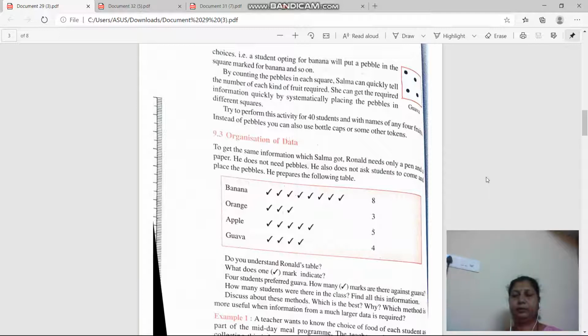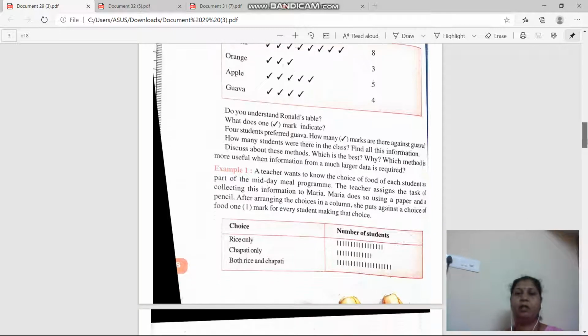Next thing, this is the organization. Don't you see some difference in that? The arrangement of data from the first time, then the second time, and now this one, it is definitely systematic, na. Now next system, suppose Maria is there.